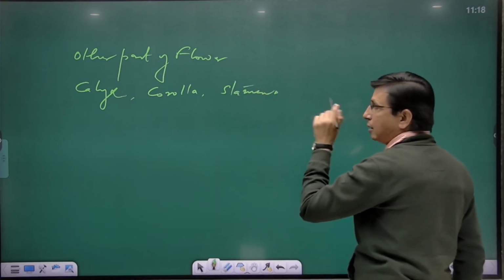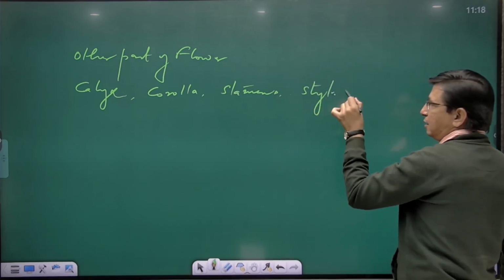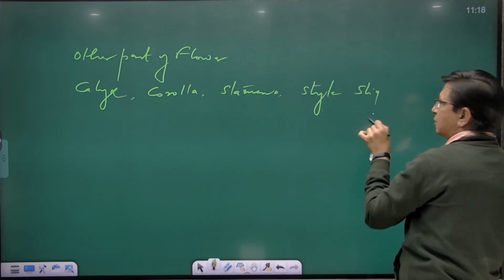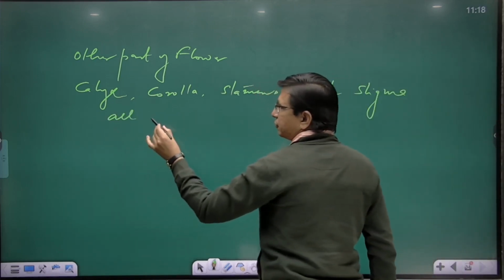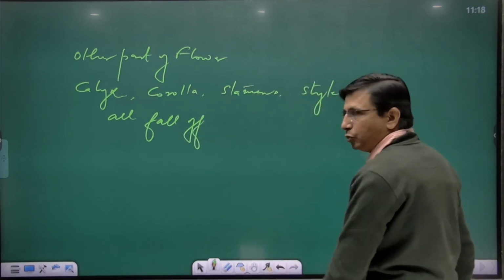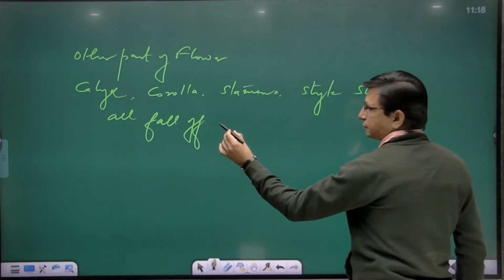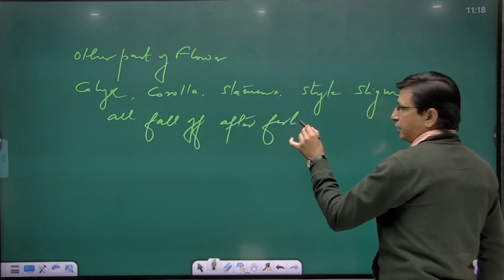Stamens. Then we have style, stigma. All of them fall off. Fall off means they wither away after fertilization.